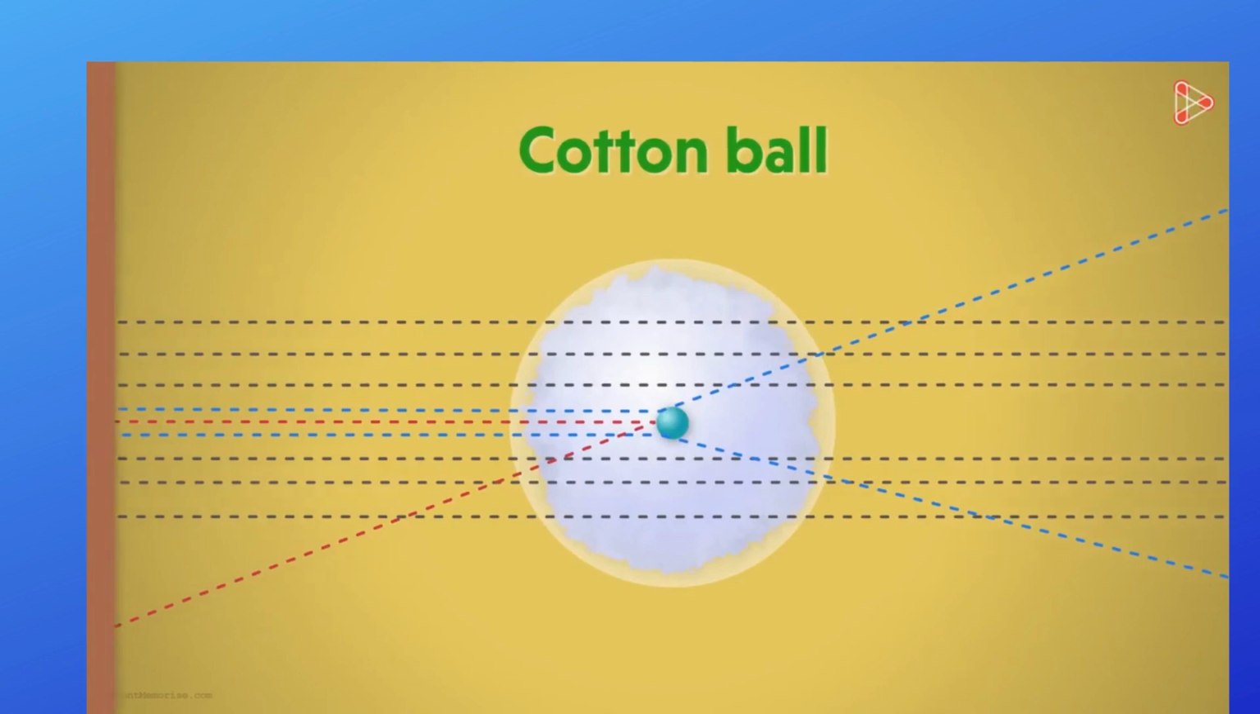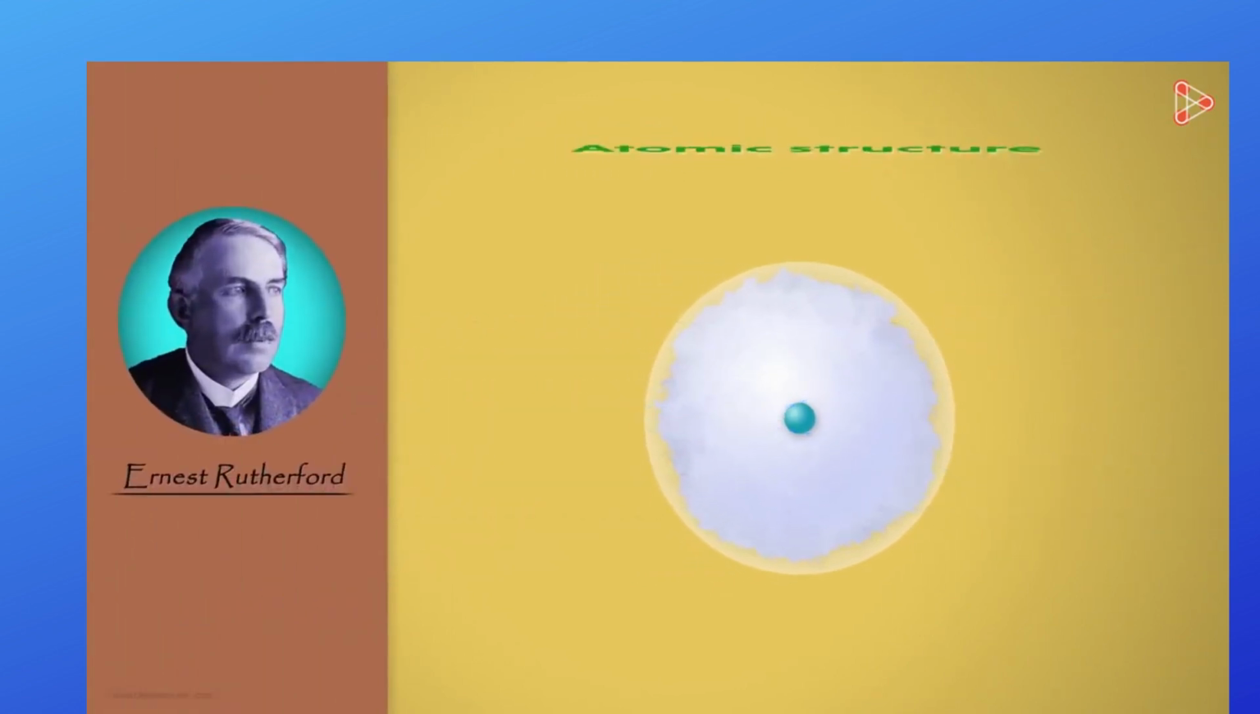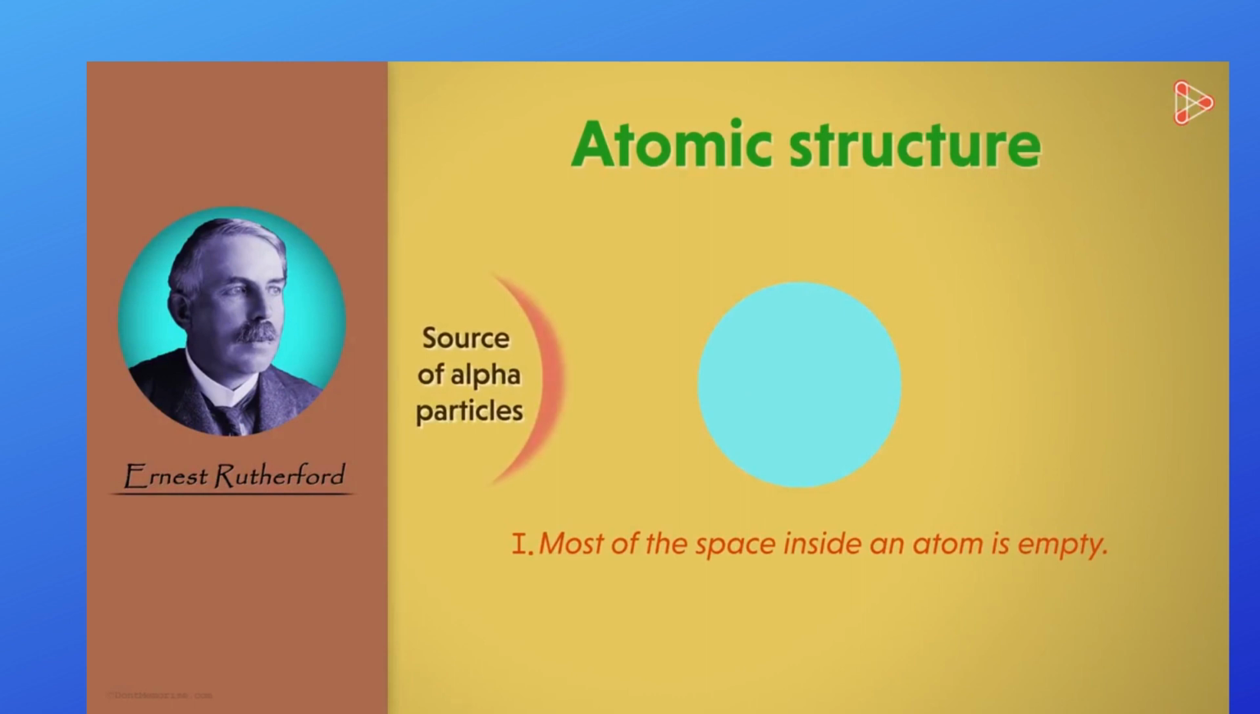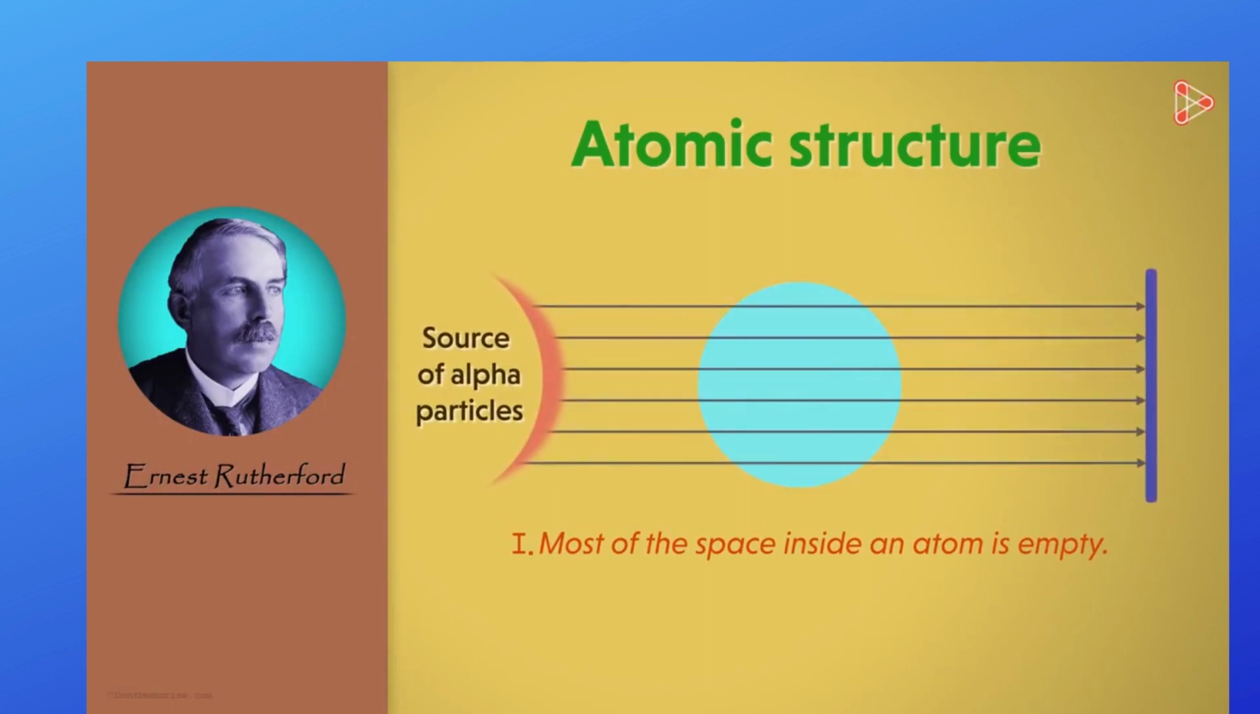This is analogous to what Rutherford had inferred about the atomic structure. His first conclusion was that most of the space inside an atom is empty. This is because most of the alpha particles could easily pass through the atoms and hit the detector straight. Now, if most of the space is empty inside an atom, then where is the positive charge located? Well, that's the second conclusion.